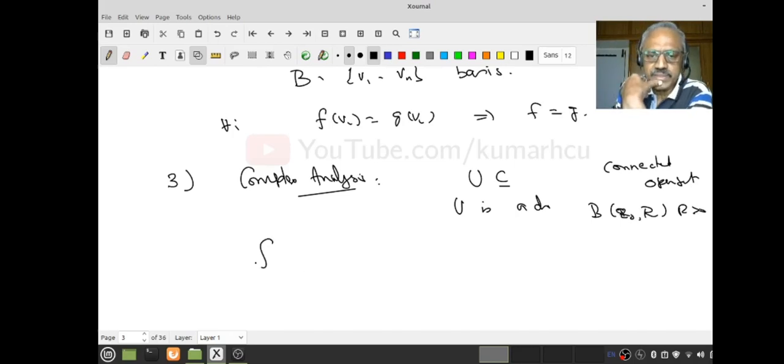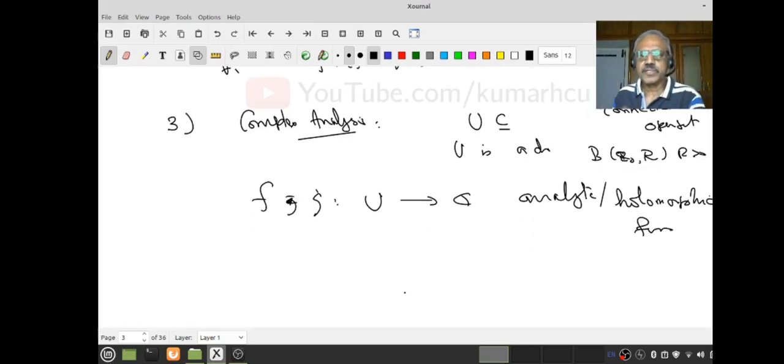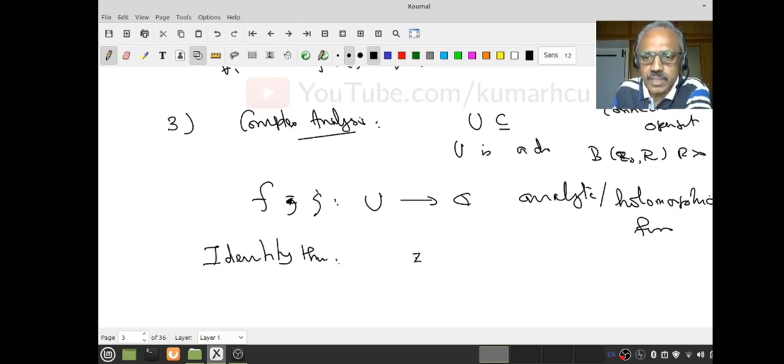And suppose f and g are analytic functions, or what I call holomorphic functions, right? Again, if I want to check f equal to g, there is what is called the identity theorem, which says let us look at the set of points z in U so that f(z) is equal to g(z). Call this E if you want.